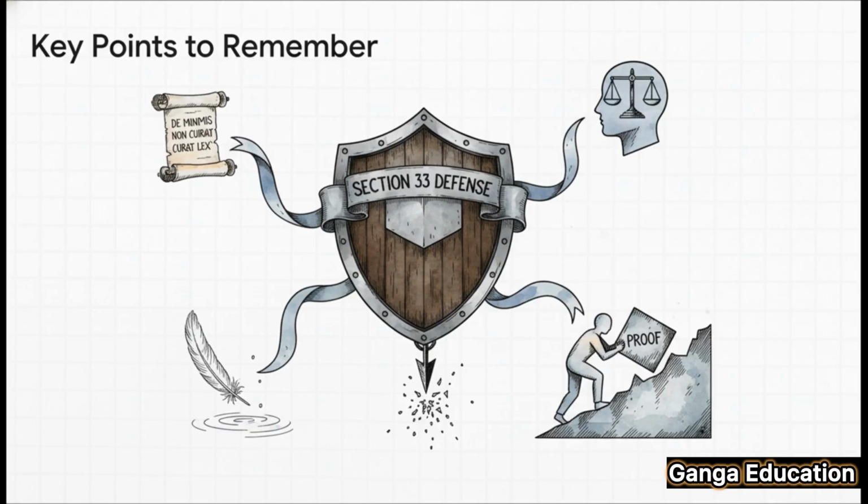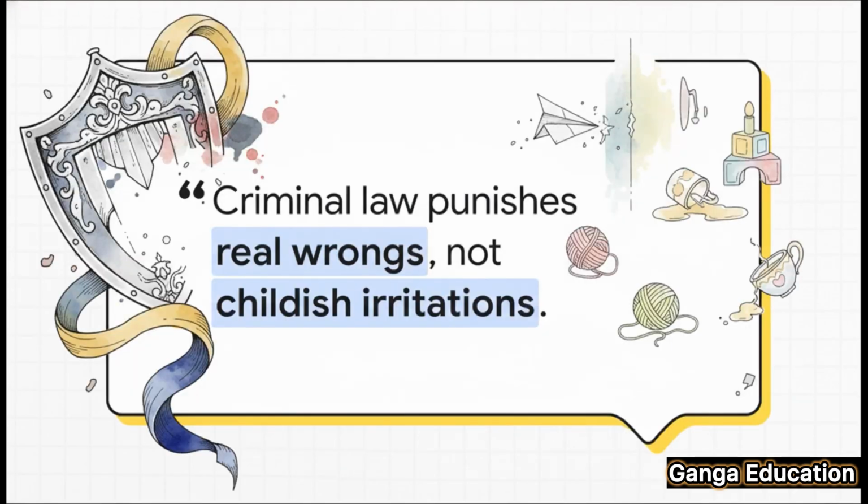If you can remember these key points, you'll be in great shape for any question on this topic. And I want to leave you with this thought. Criminal law punishes real wrongs, not childish irritations. This quote just perfectly sums up the entire spirit and purpose of Section 33. The law is meant to be a shield against serious injustice, not a sword to be used for every petty disagreement. And that concludes our deep dive into the law on slight harm.